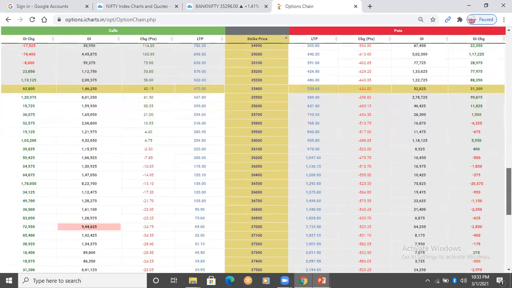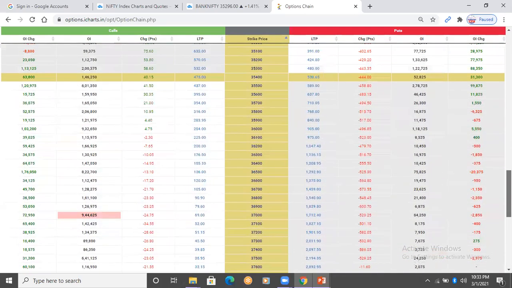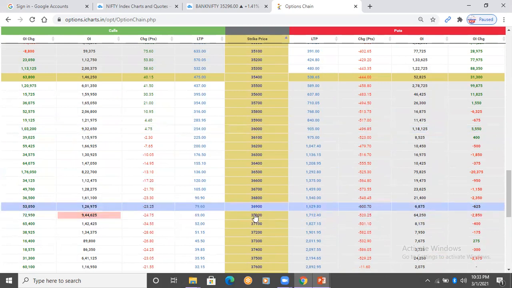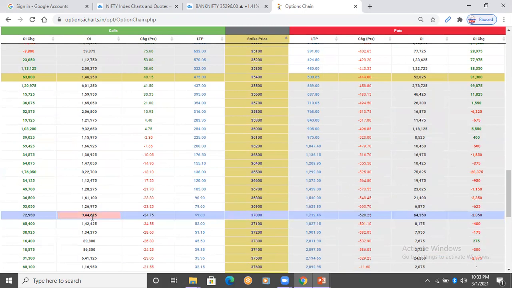As of now, by looking at this data, 36,000 strike is having open interest of 9,32,650. Look at what is happening in 37,000 strike. Actually, the highest open interest is in 37,000 strike, 9,44,625. And look at the premium, 69 points premium is left.